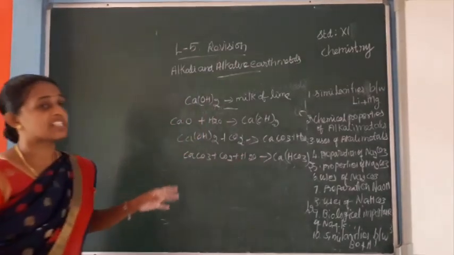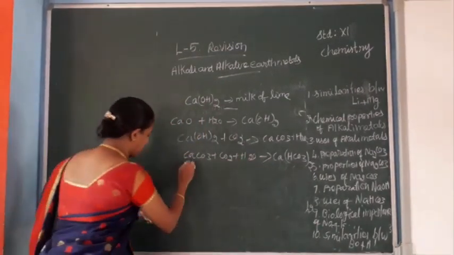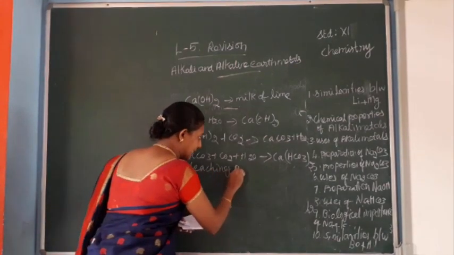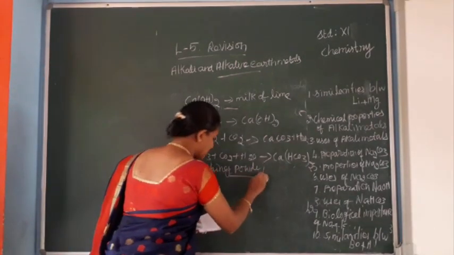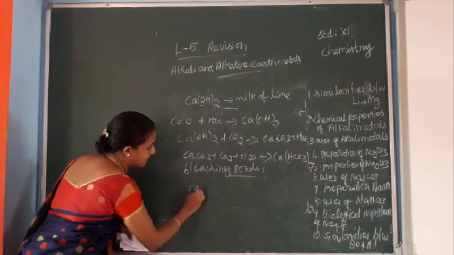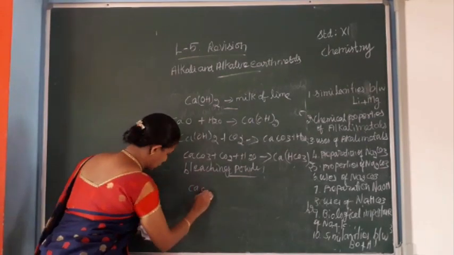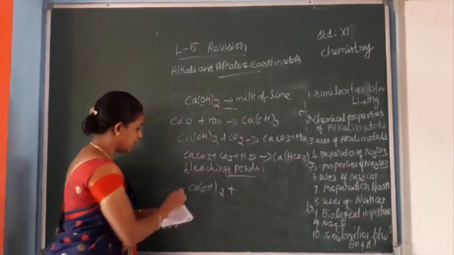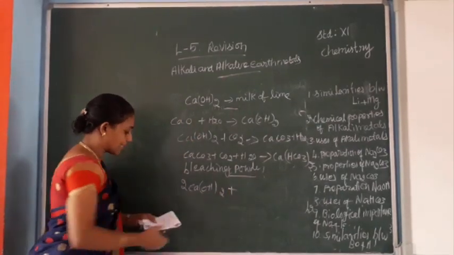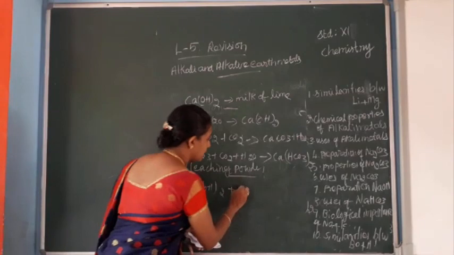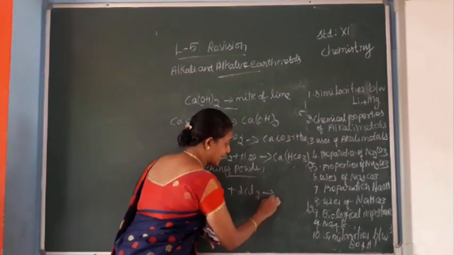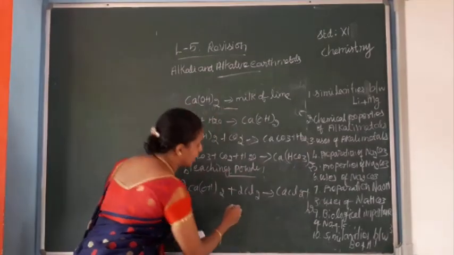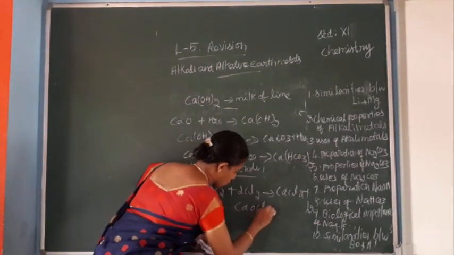Then preparation of bleaching powder. Slaked lime, Ca(OH)2, reacts with chlorine. We will get calcium chloride and calcium oxychloride, CaOCl2, and water.